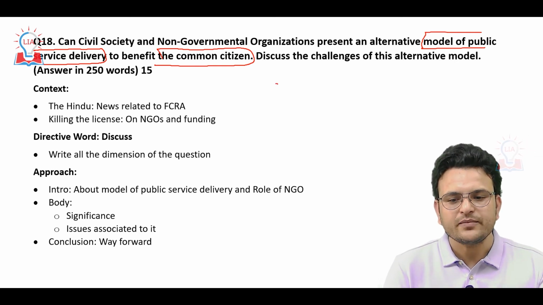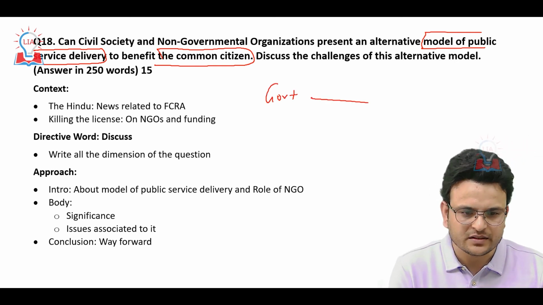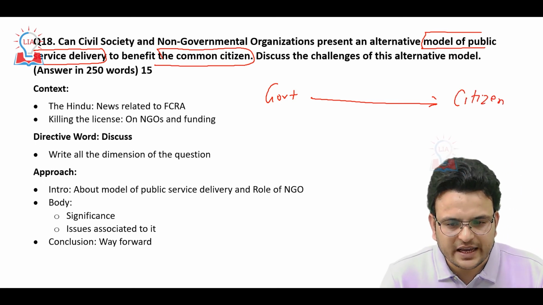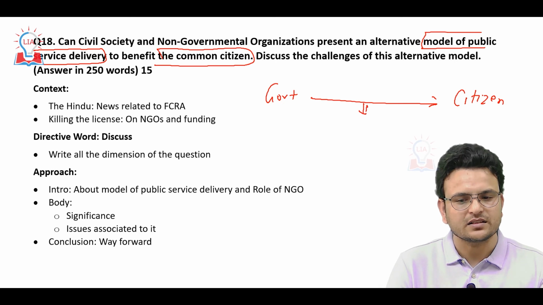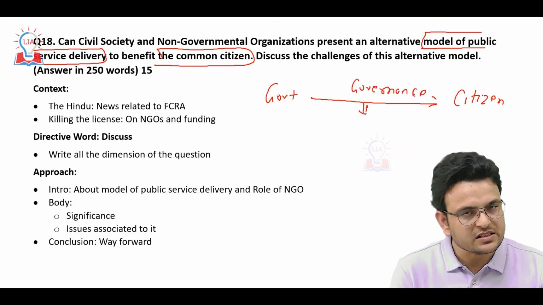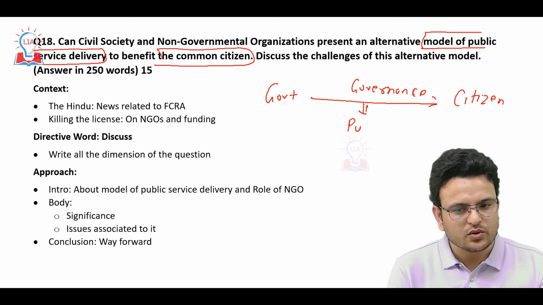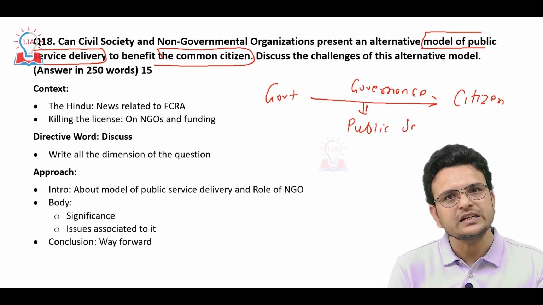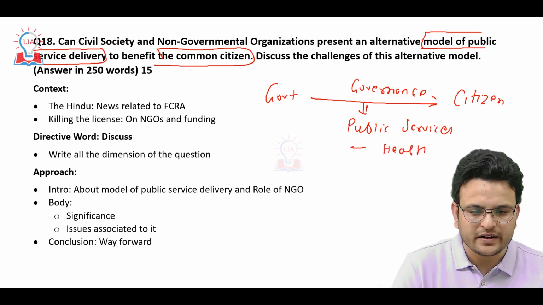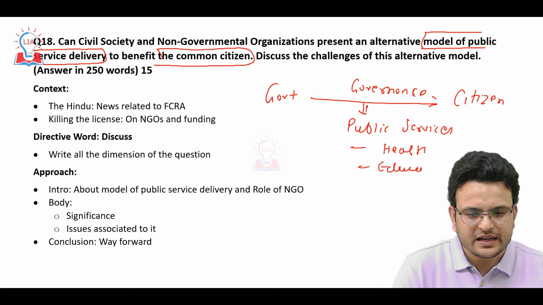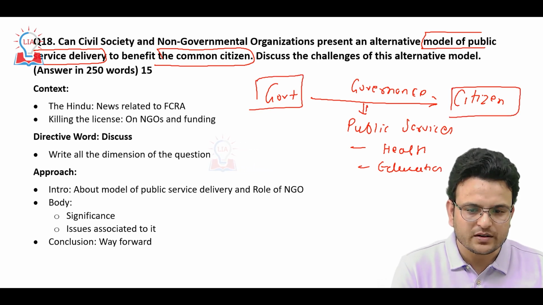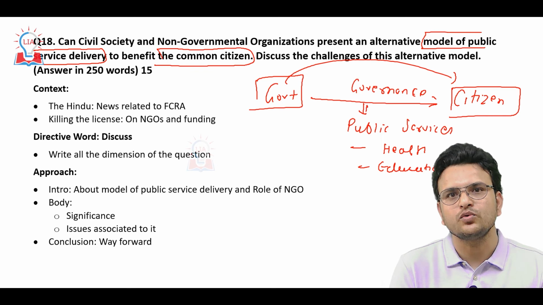As of now, it is a state responsibility to provide public services to citizens, like the state through its own governance model is providing public services, like we have health, education, and various other services provided by government to the citizens.